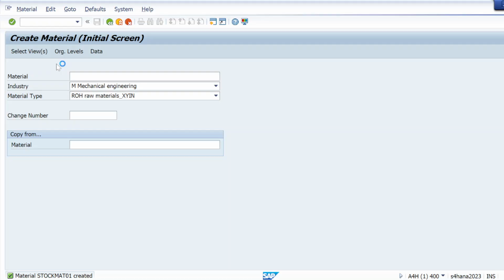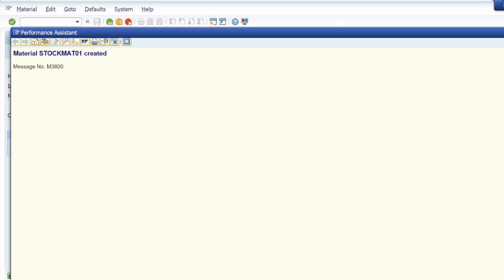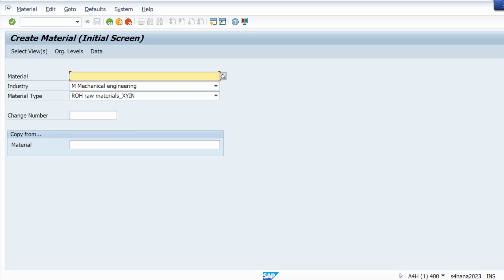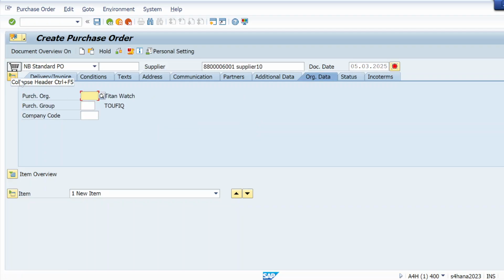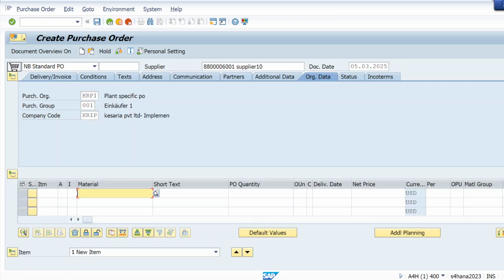I will create a PO so that there must be some stock. Then I will do goods receipt for that. Let me create a PO by using T-code ME21N. Here supplier number, purchase org, purchase group, material, quantity.